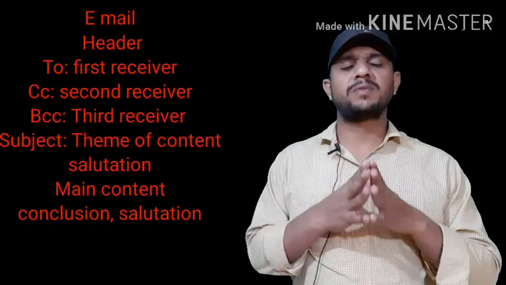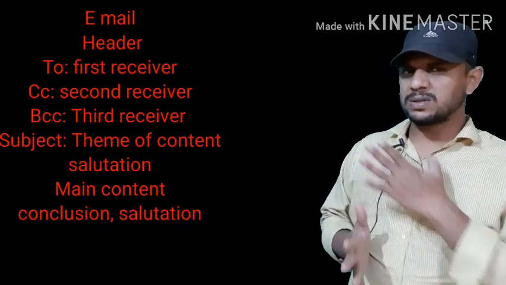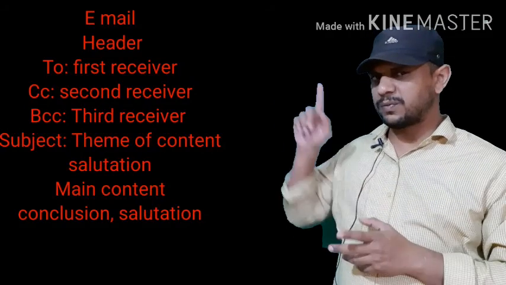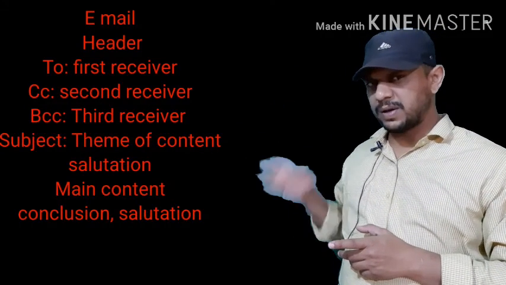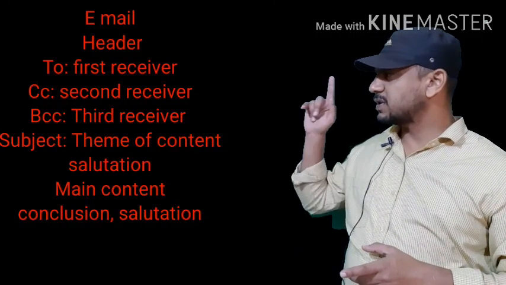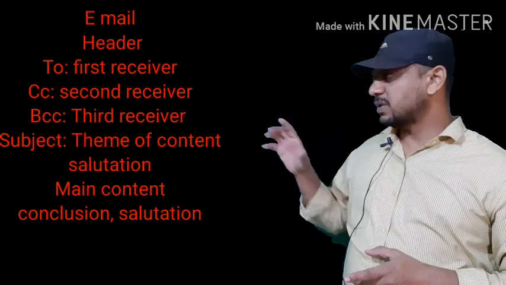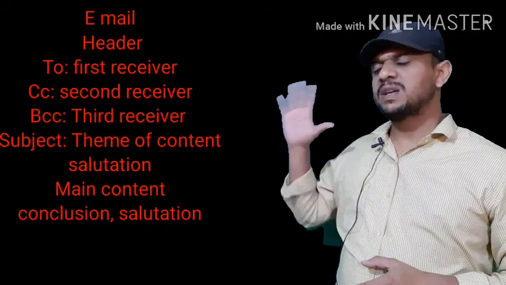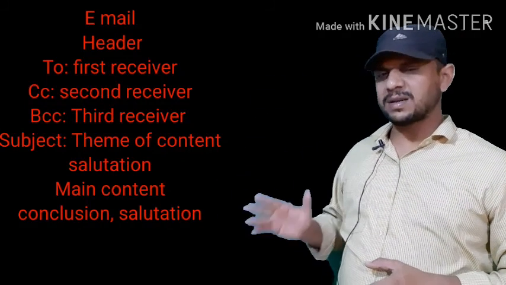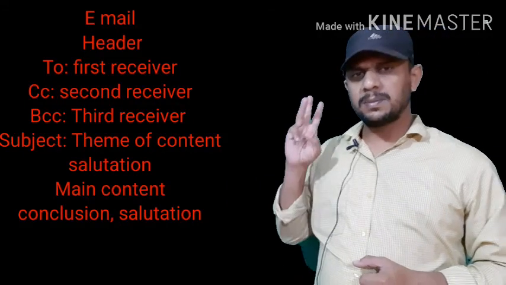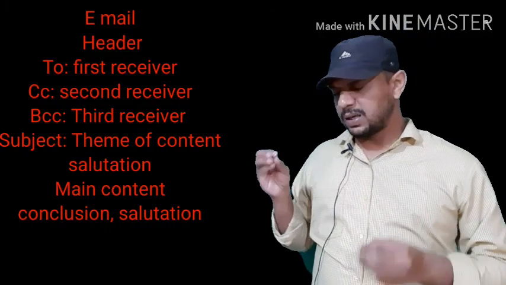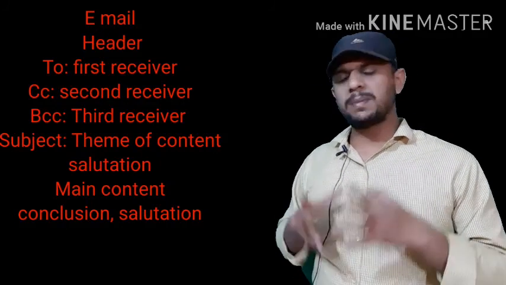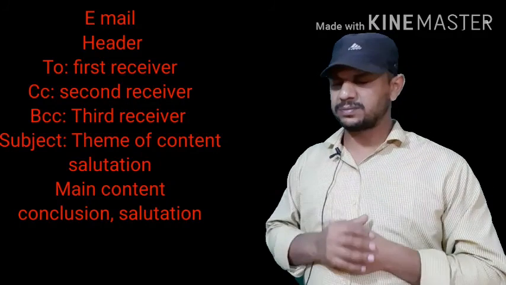If we talk about the first part, you can see on my screen, in the first part we have five points: 1, 2, 3, 4, 5. In order, we have To, CC, BCC, and Subject. In place of To we write the email address of the first receiver.